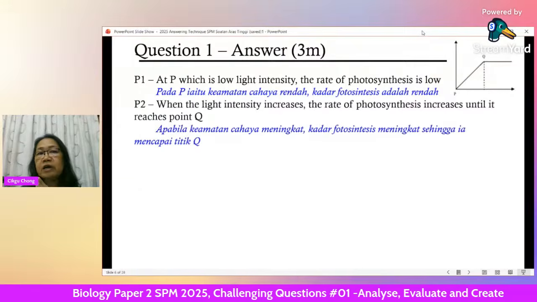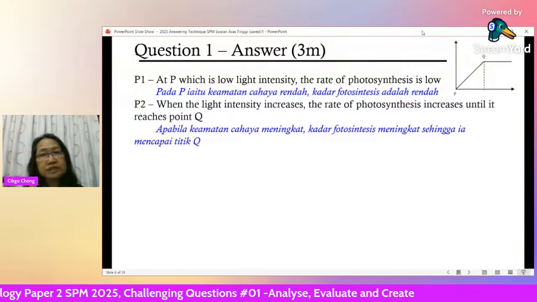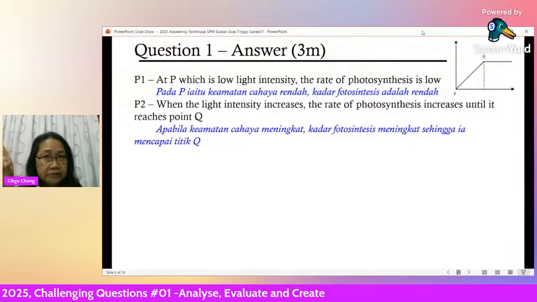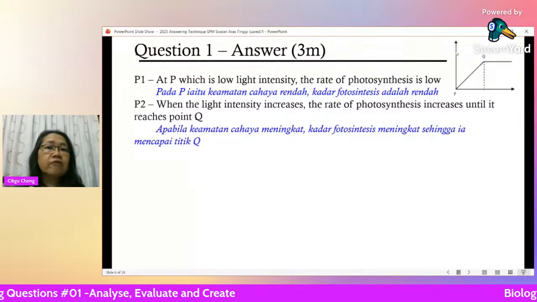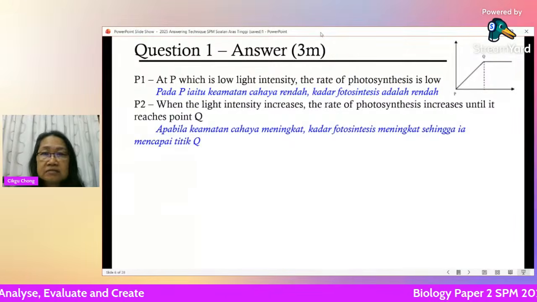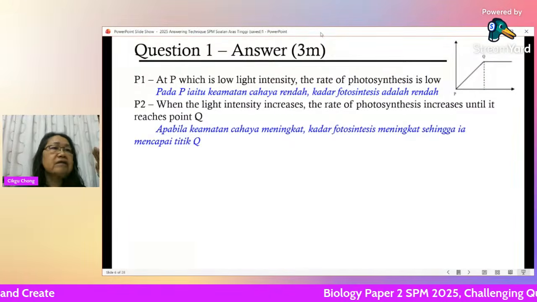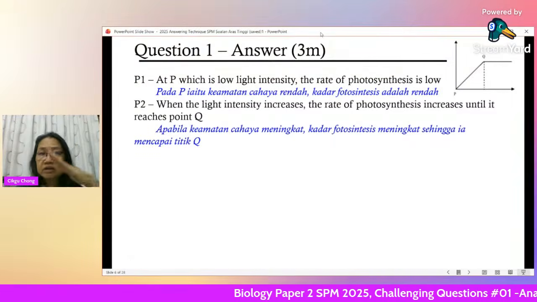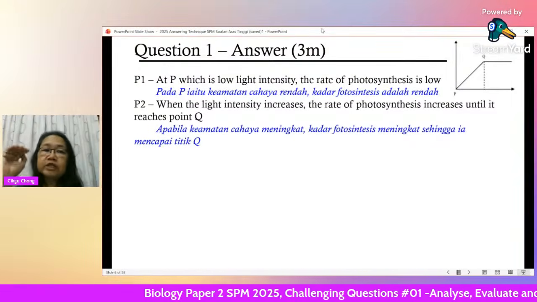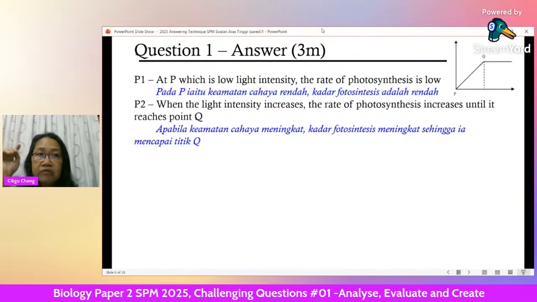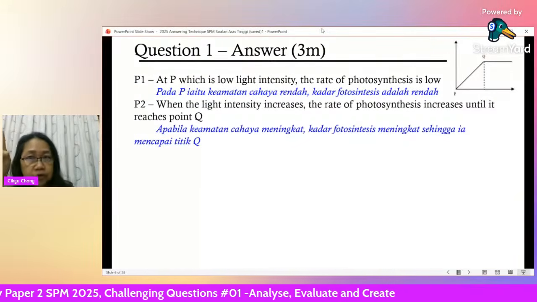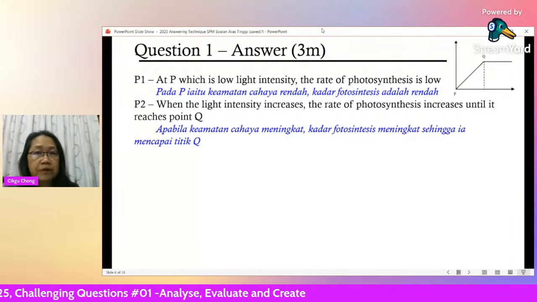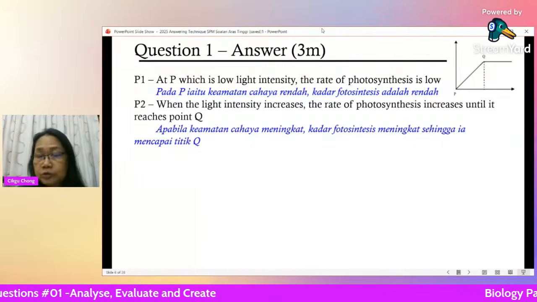When the light intensity increases, so you see the line goes higher and higher, you will see that the rate of photosynthesis increases. So you've got to say that the line goes higher, right? The graph goes higher, but it reaches a maximum point. It reaches point Q, only until point Q. It doesn't go on without stop, all right? Until it reaches point Q.